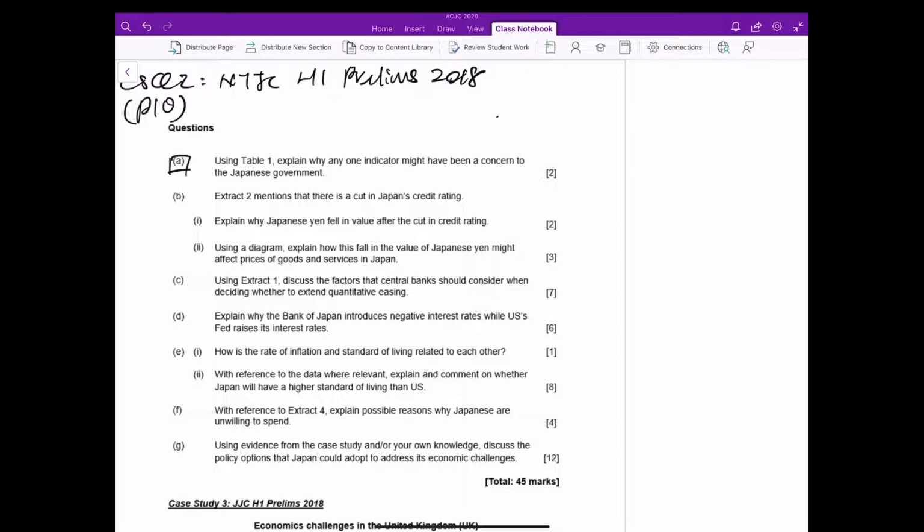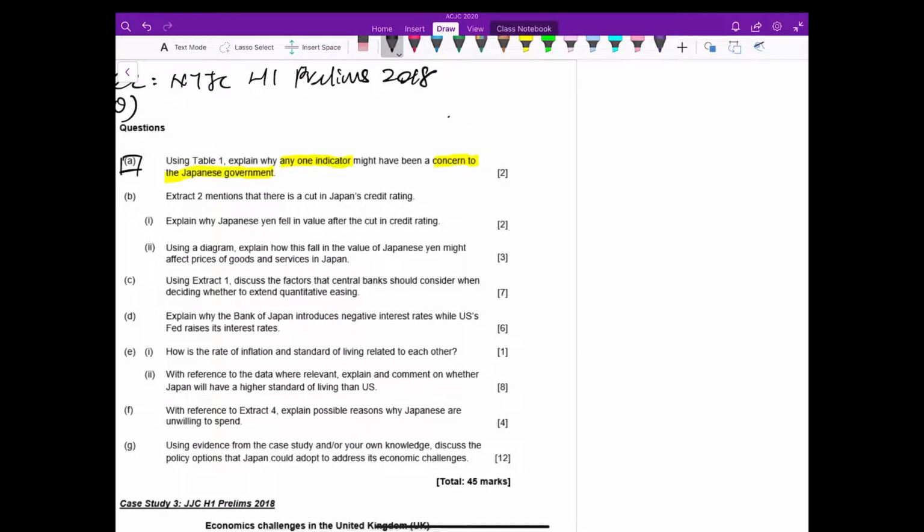Question A says, using table 1, explain why any one indicator might have been a concern to the Japanese government. When you read a question like this, it's useful to first unpack the concept required of the question. So what does it mean to be concerned? Why would the Japanese government be concerned with certain indicators? It's because of their objectives.